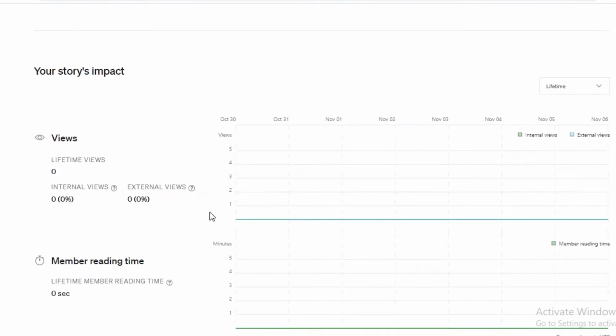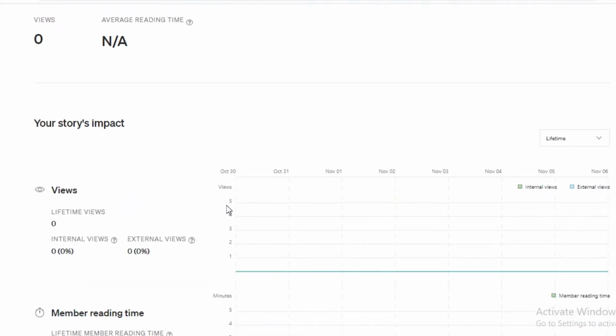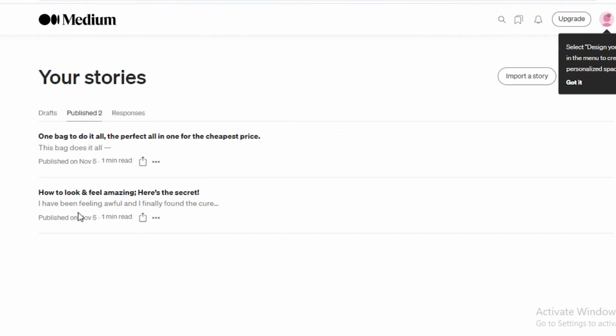And I find this to be the most helpful because you're going to be able to know when your audience actually slips off and does not become interested in your product, and you're going to be able to make that more exciting and more intriguing for your customers. So once you have done that, you're going to go on to your story. So you're just going to open up your story.